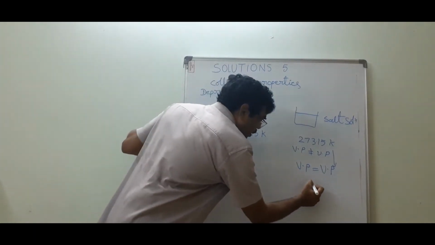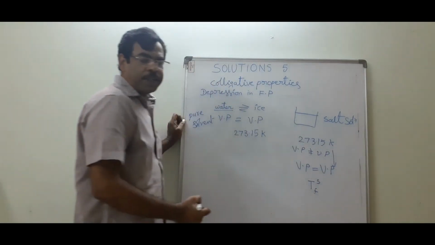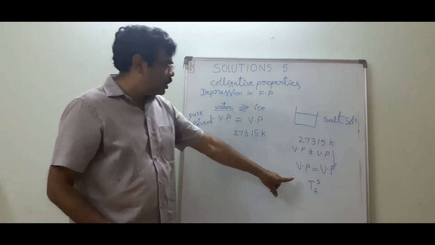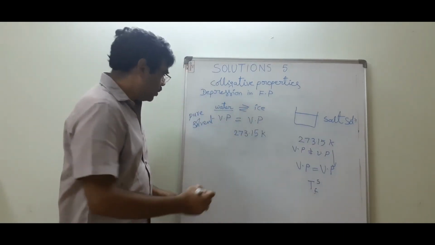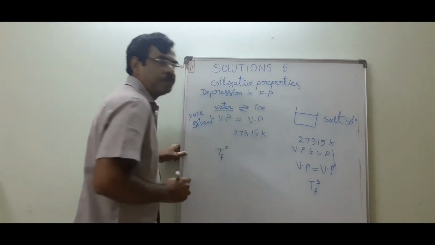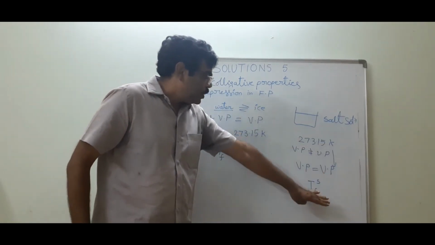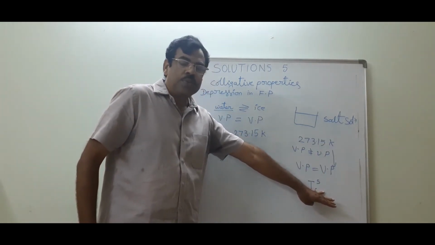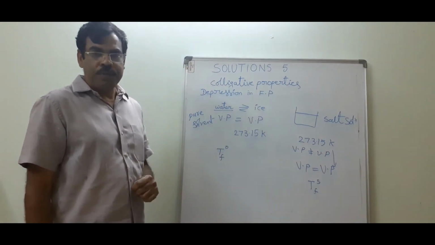This temperature is known as TFS. The freezing point of the salt solution is TFS. The freezing point of water is TFO. The freezing point of a solution is always less than the freezing point of water.